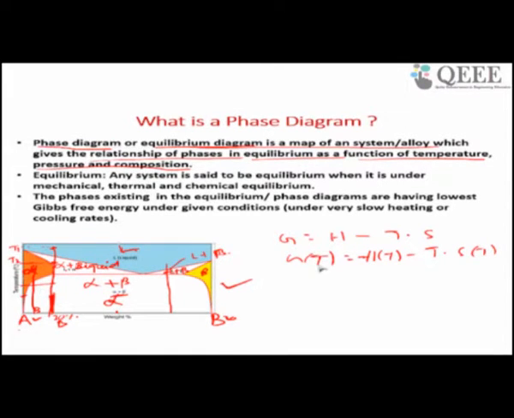So, in this phase diagram, whatever phases you are getting at a particular composition, suppose at this composition you are getting alpha plus beta, or at this composition you are getting alpha phase. So, this alpha phase at this composition has the lowest Gibbs free energy. So, the phases existing in an equilibrium phase diagram have the lowest Gibbs free energy under a given condition. So, this is about the phase diagram.